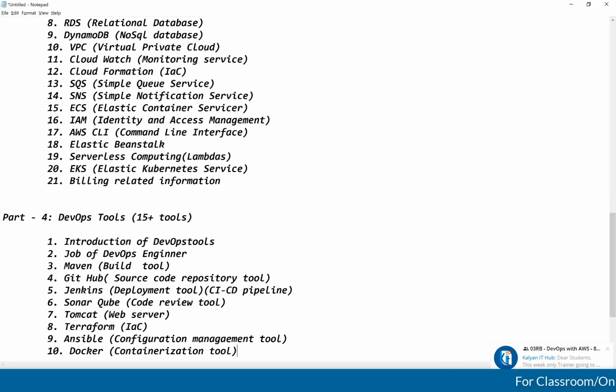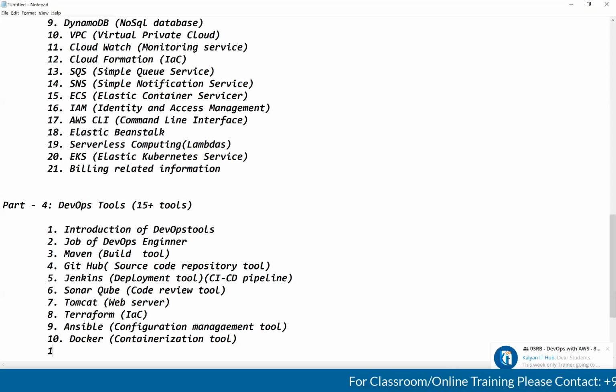After that, I will discuss the Docker lifecycle and Docker commands. I will show how to set up Docker on an EC2 instance. After that, I will show how to write custom Dockerfiles, how to build Docker images from the Dockerfiles, and how to create containers from the Docker images. Everything we will discuss. Okay.